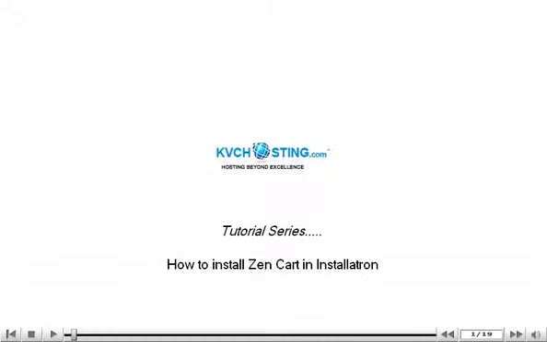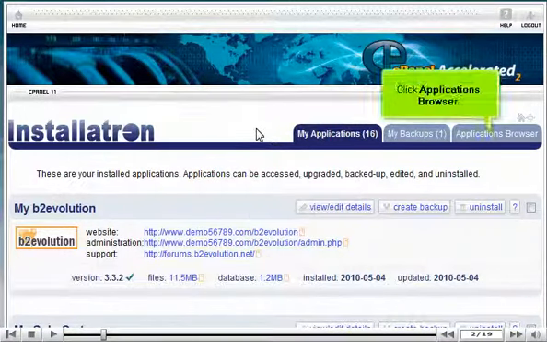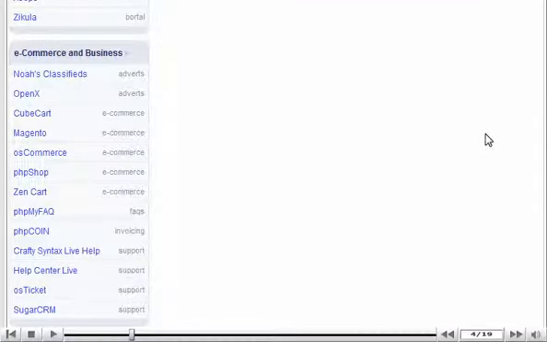How to install Zen Cart in Installatron. Let's see how to install Zen Cart from Installatron. Click Applications Browser. Scroll down and find the application in the list. Choose Zen Cart.